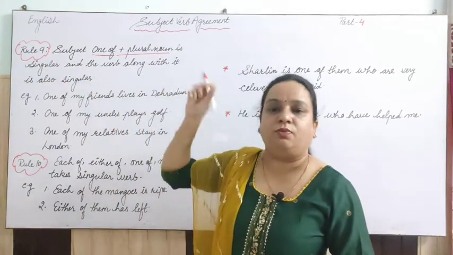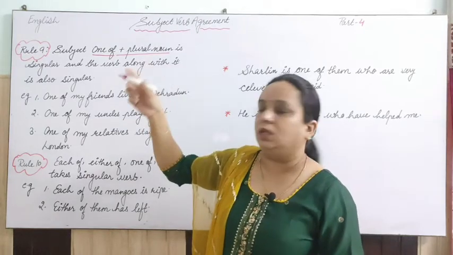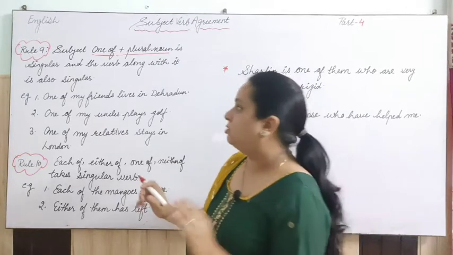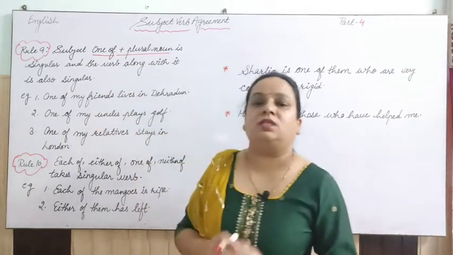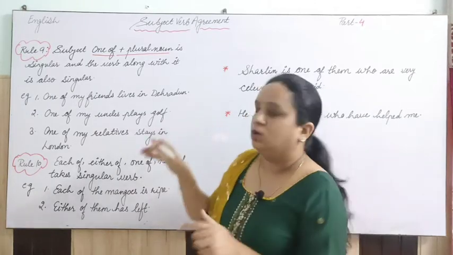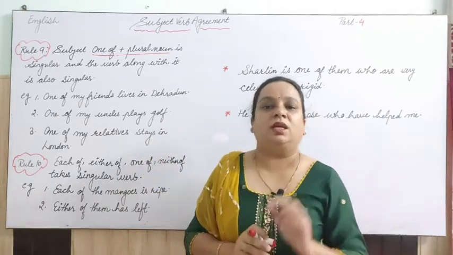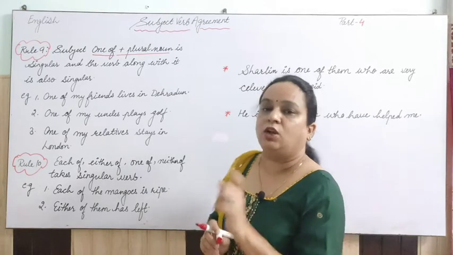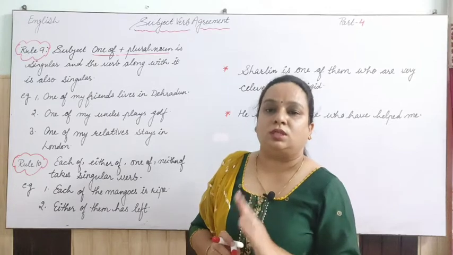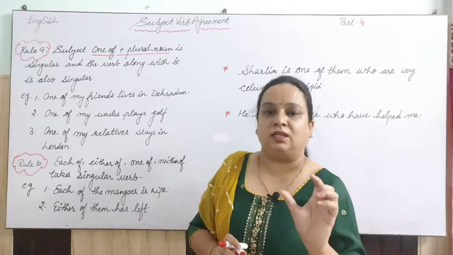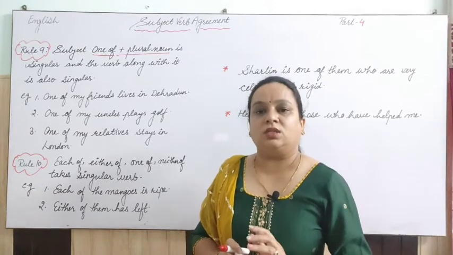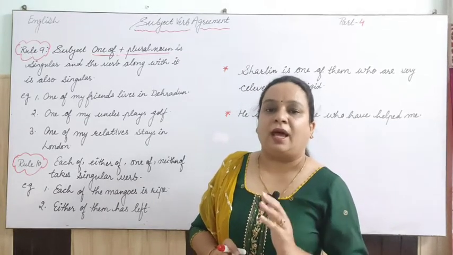And we know that with the singular subject we have to apply a singular verb. So here too we will keep this in mind. When there is the phrase one of, and after that there is a plural noun, we will consider that particular subject as a singular subject, and with the singular subject we have to apply a singular verb.